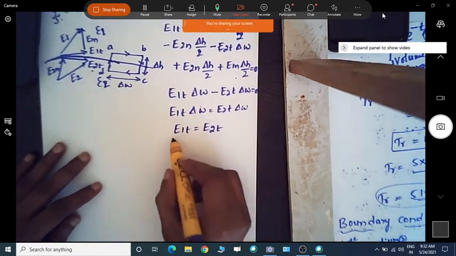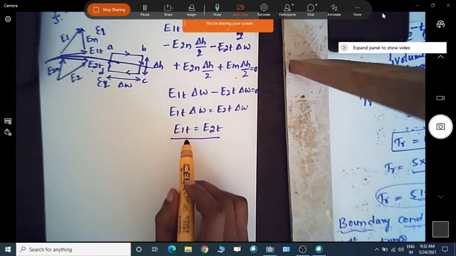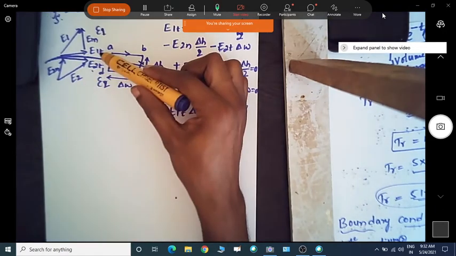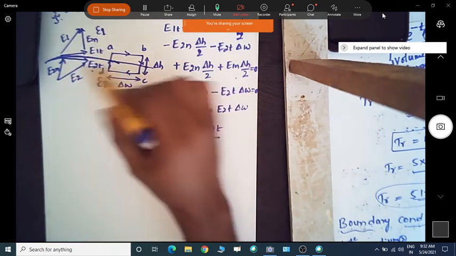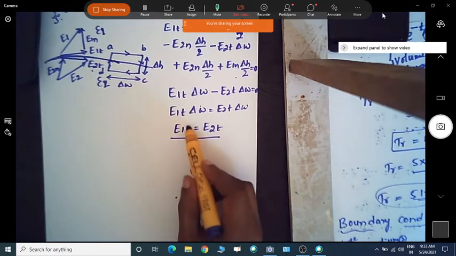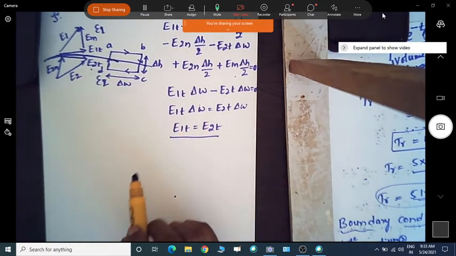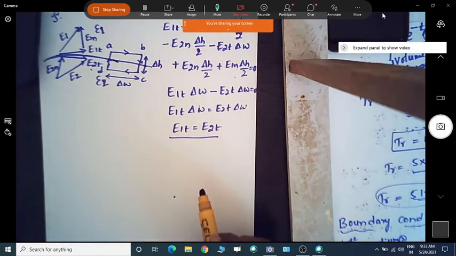This is a very important equation, because it says that the tangential component of the electric field at the interface is equal and continuous across the interface. There is no discontinuity for the tangential component of the electric field at the boundary or interface.